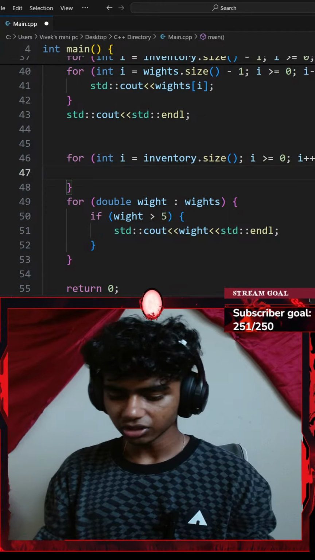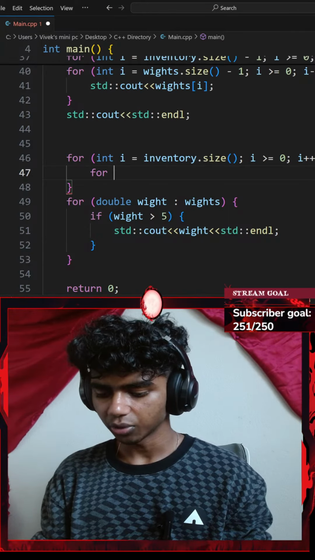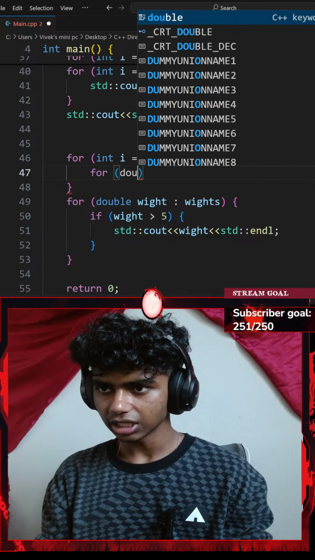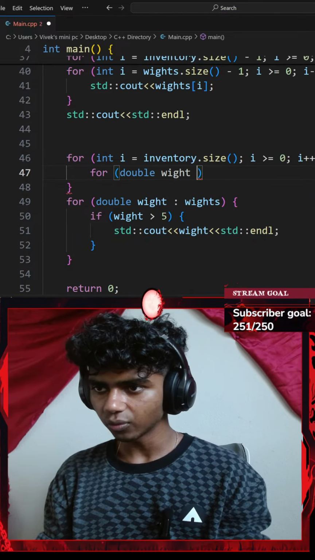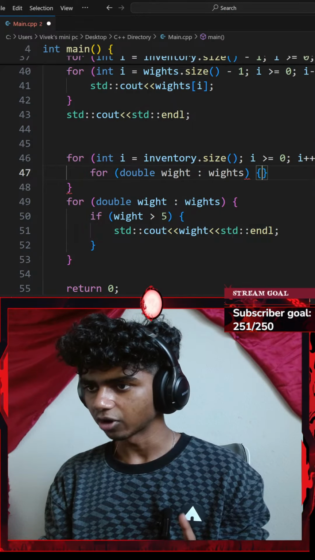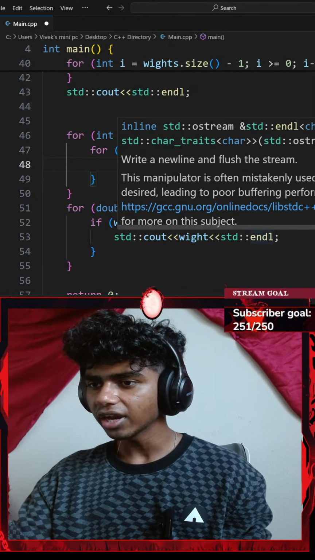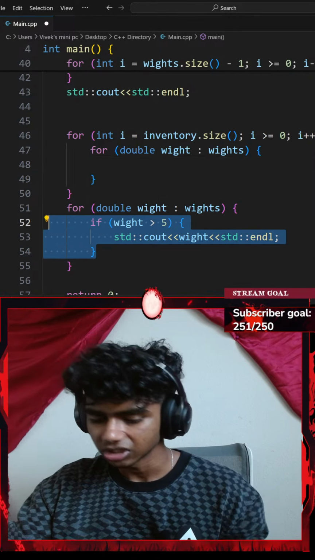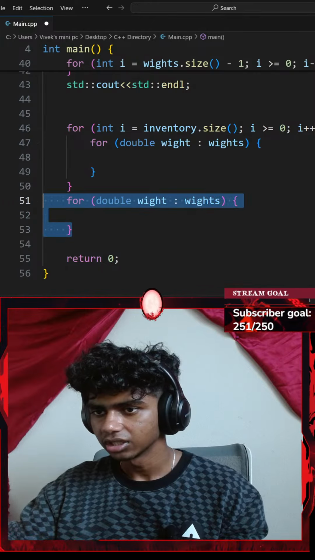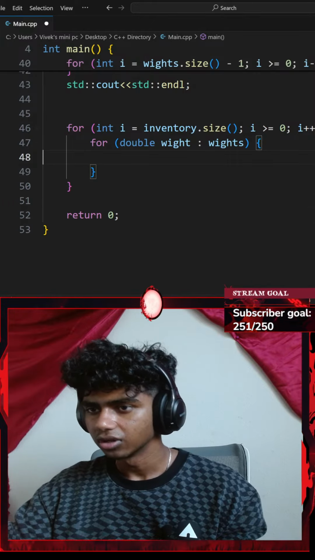Okay, let's also iterate over my weights here. So I'll go with a for loop, for every double of weights in my vector of weights. I'll go with a pair of curly braces, and then maybe add this if statement here. Let me copy that, delete that from there, maybe delete this whole thing. There we go.